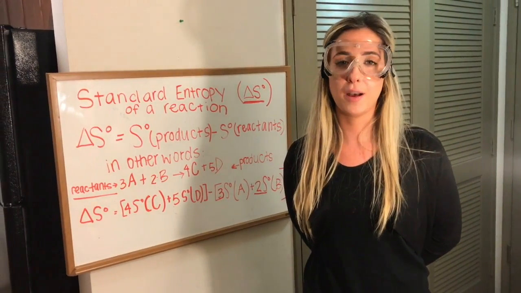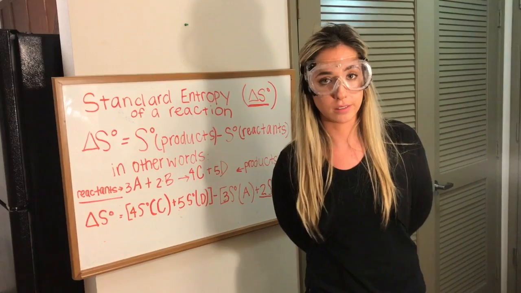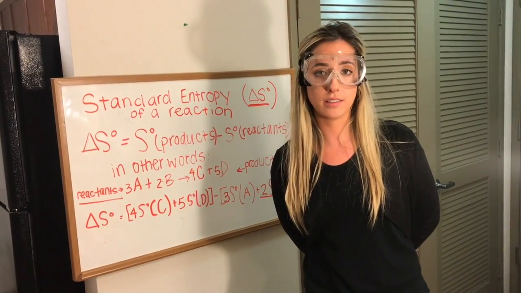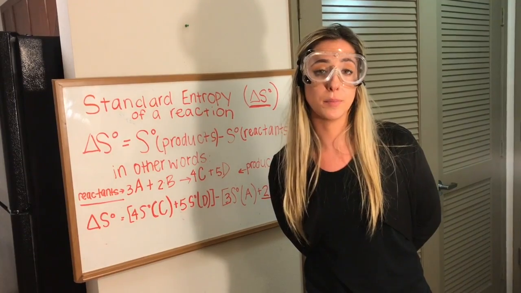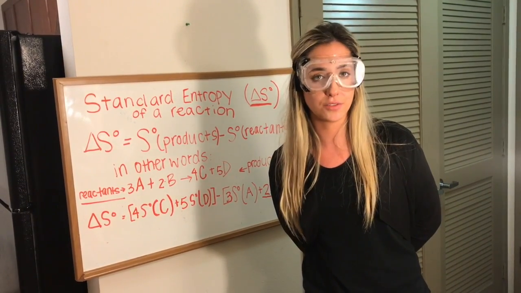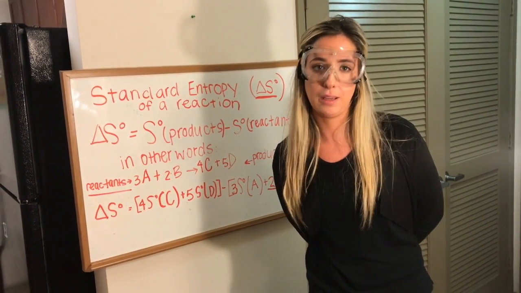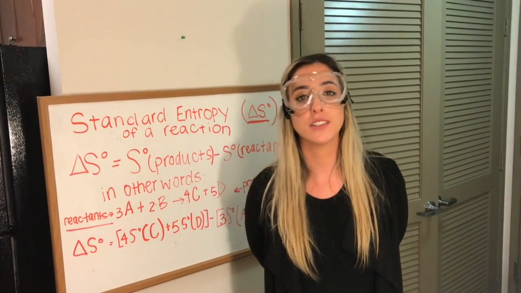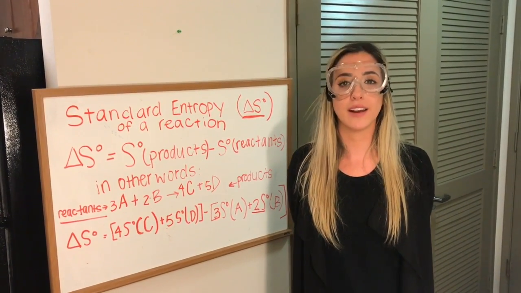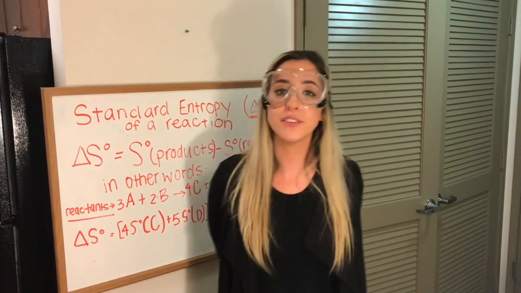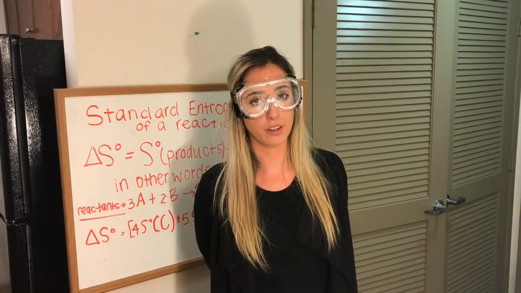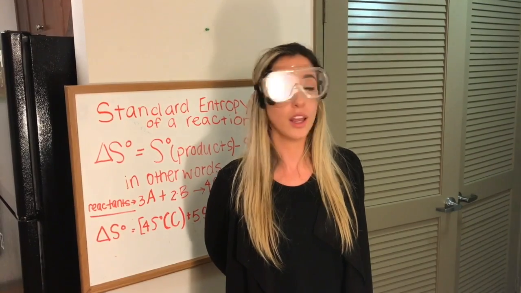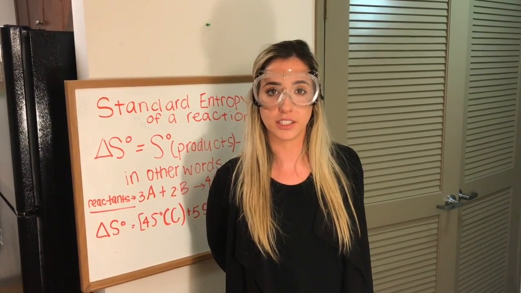Now let's talk a little bit about spontaneity. Well, if the value of delta S is negative, it's non-spontaneous. If the value of delta S is positive, that means it's a spontaneous reaction. Well, what does that mean? A spontaneous reaction reaches completion without any outside intervention. It's the opposite for a non-spontaneous reaction, however. A non-spontaneous reaction needs constant work put into the system in order for the reaction to reach completion.